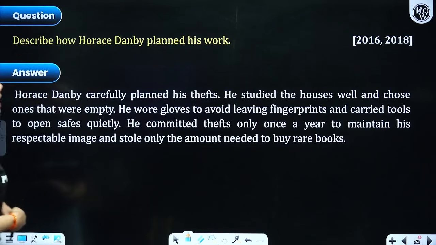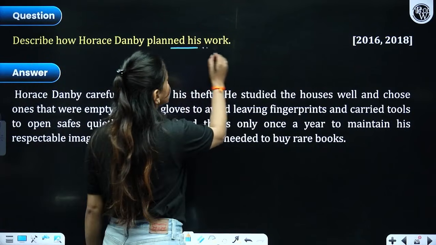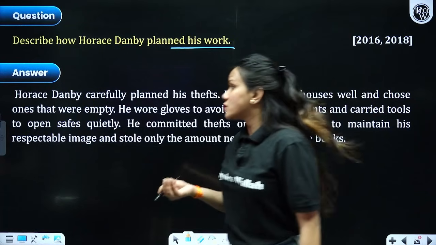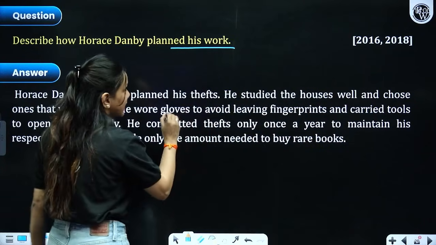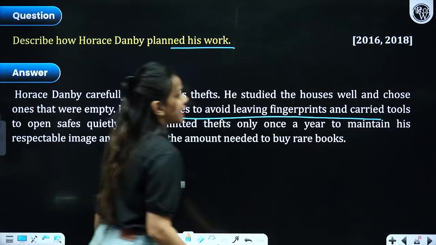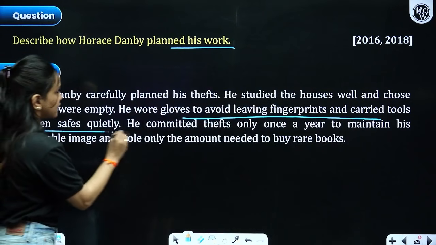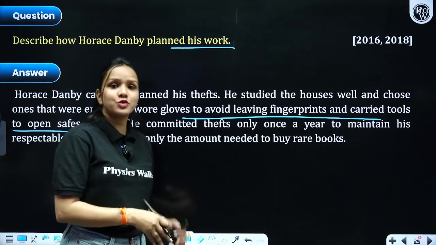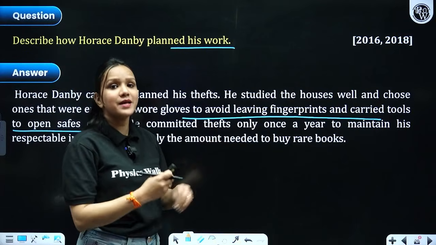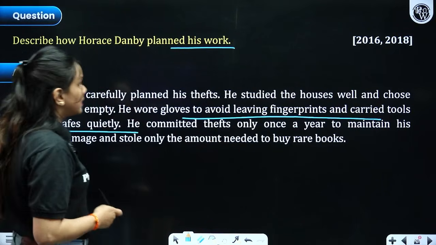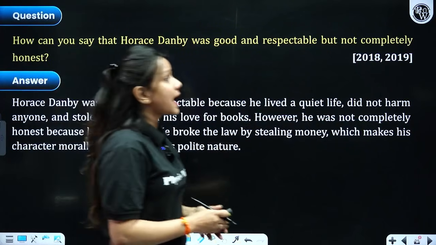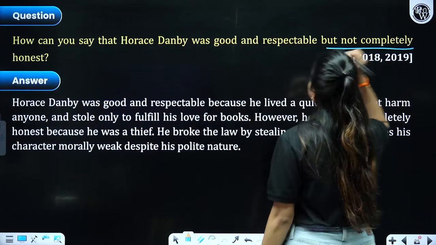Now, describe how Horace Danby planned his work. He planned his work very meticulously by reading all the details in the article, right? So what happens then? He wore gloves to avoid any fingerprints and carried tools to open the safe very quietly and smartly. Eventually, he got caught due to his own negligence and carelessness, by removing those gloves from his hands, right?